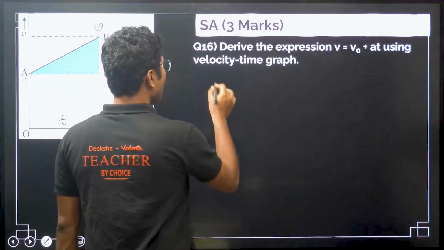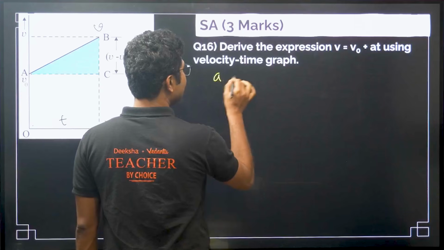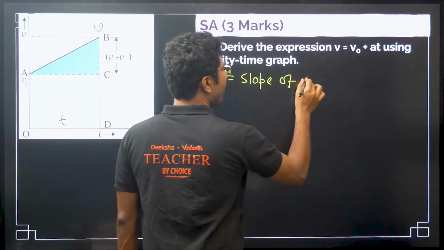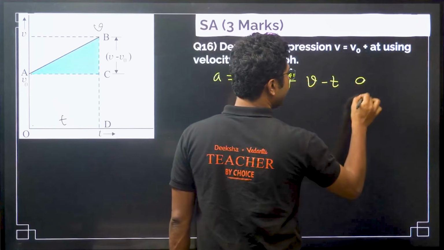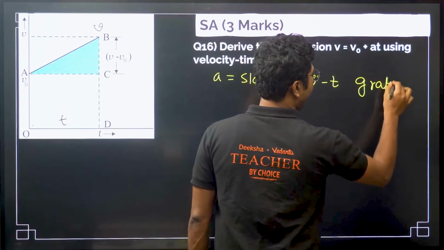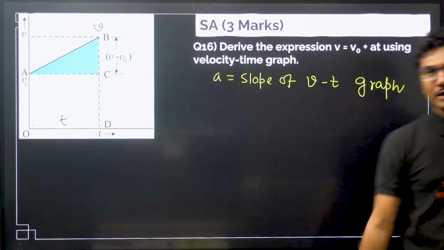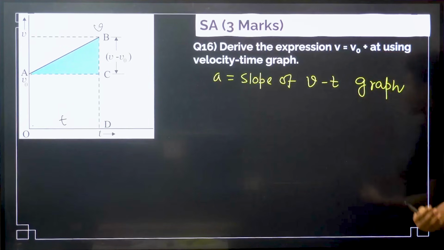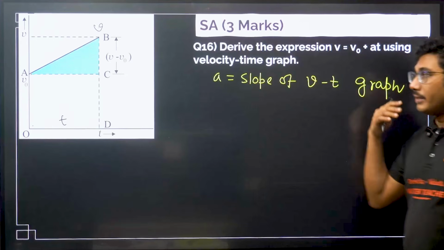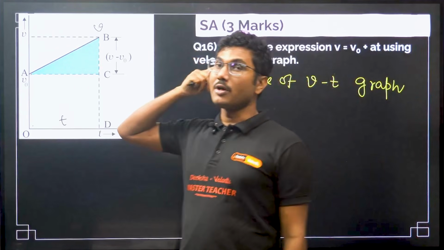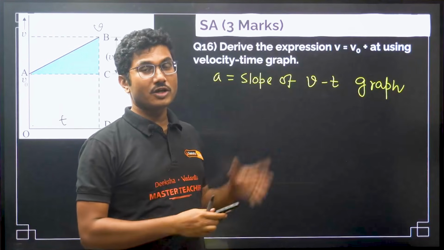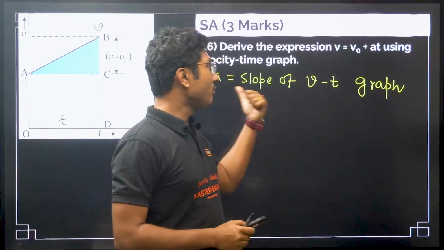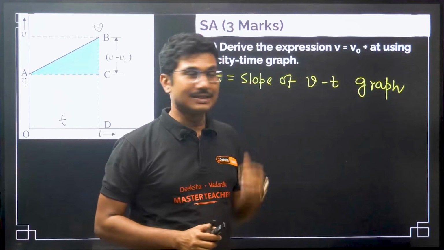So, we know that acceleration is the slope of the VT graph. This is very, very important. They did not ask you to do it from the definition of acceleration. They have asked you to do it from the velocity time graph. So, that is why you have to mention this. This is the definition of acceleration from the graph. So, the slope of the VT graph gives you the acceleration.